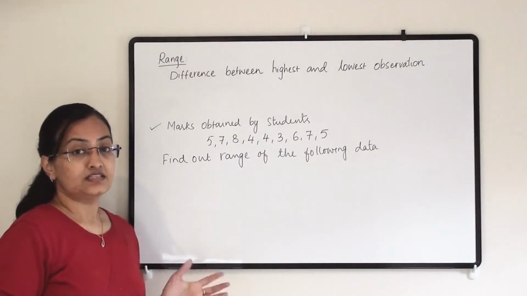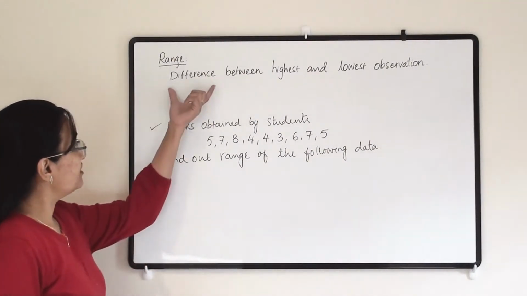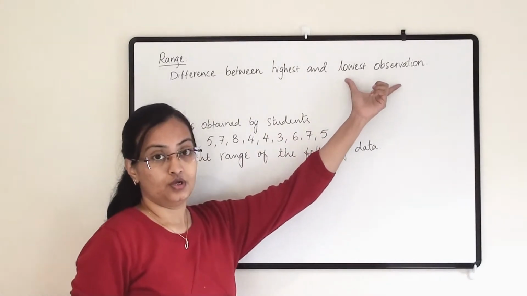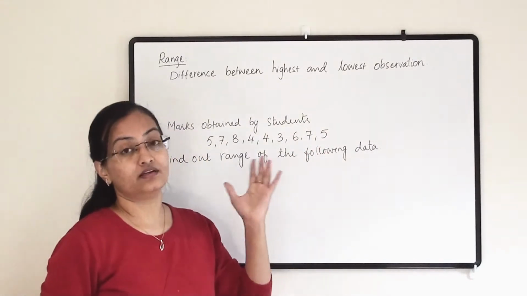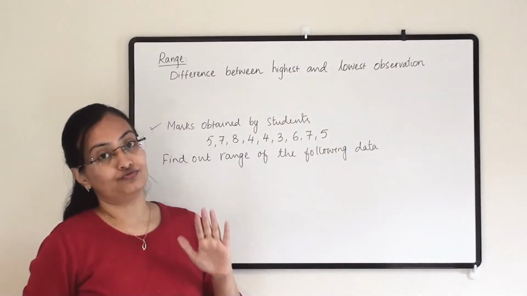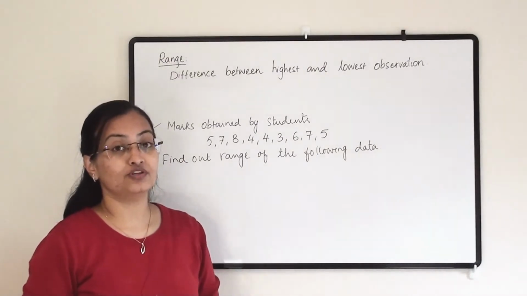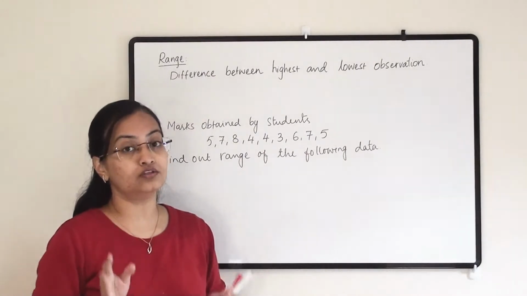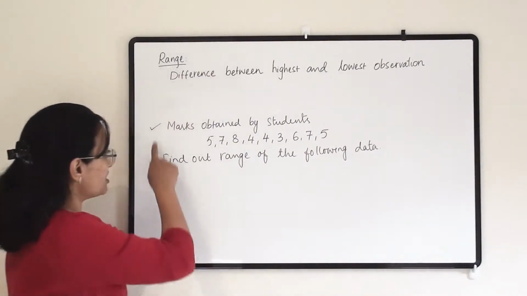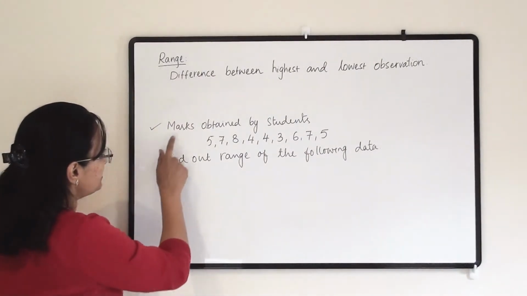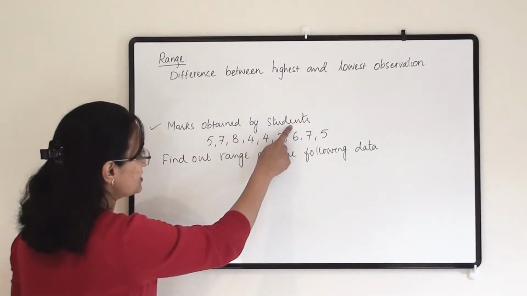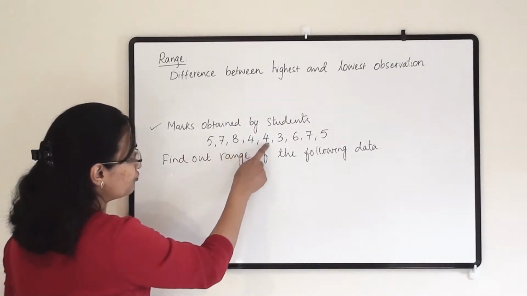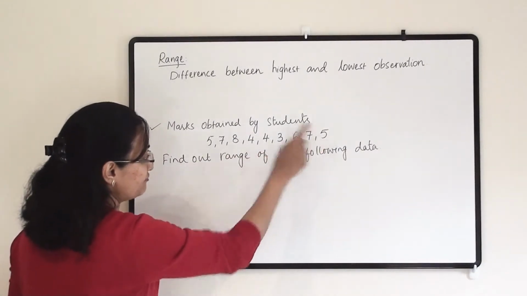Then second is range. Range means the difference between the highest and lowest observation. You have to subtract the lowest observation from the highest observation. For that you have to thoroughly check the data and all the observations. Let us check this example: marks obtained by students are 5, 7, 8, 4, 4, 3, 6, 7 and 5.